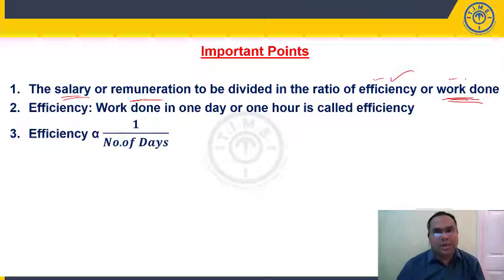So if everyone in the group is working for the same number of days, divide in the ratio of efficiency. If they are working for different time periods, different days, then divide according to work done. If I work for 2 days, I'll get 2 days' payment. If I work for 3 days, I'll get 3 days' payment, right? So if everyone is working for the same number of days, you divide in the ratio of efficiency.